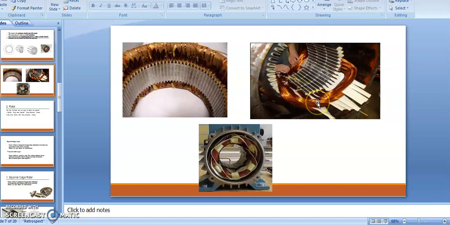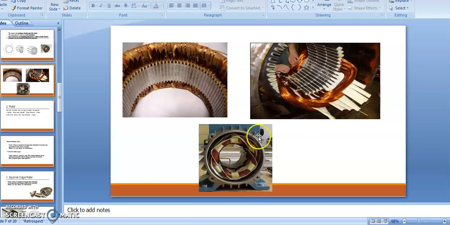The ends of these three wires may be connected in star connection or delta connection according to the requirement of electrical parameters. Then this is the overall loop of the particular stator.